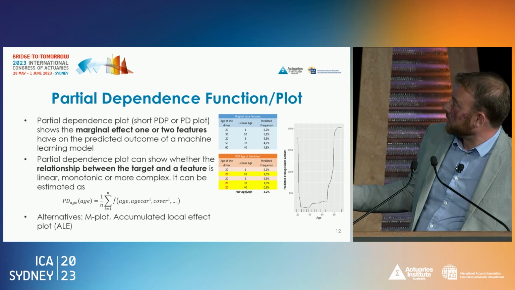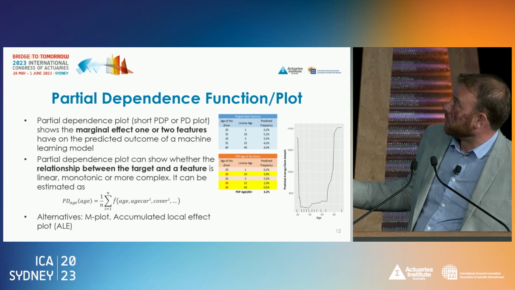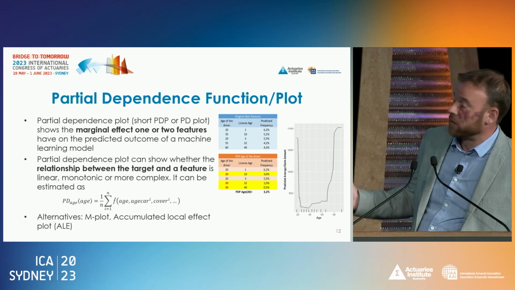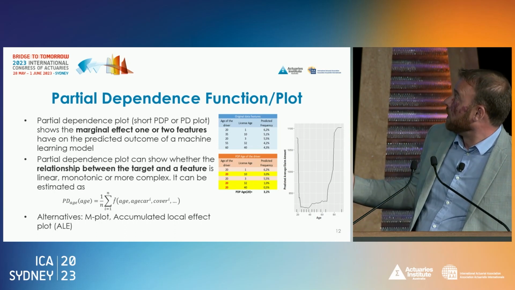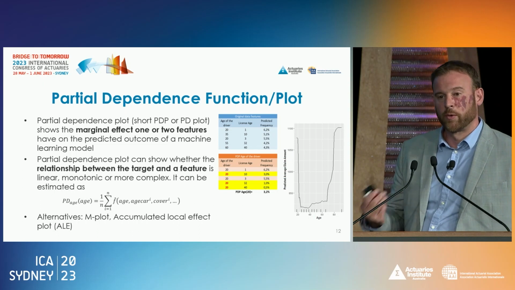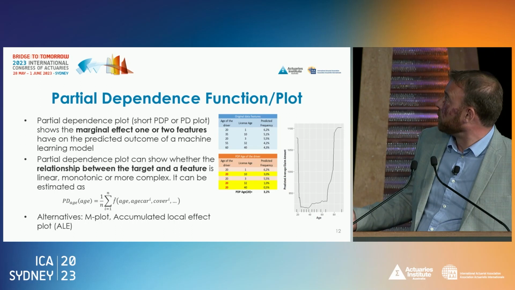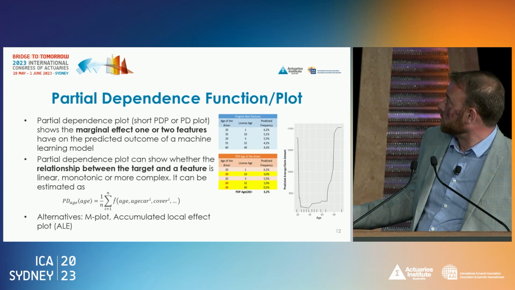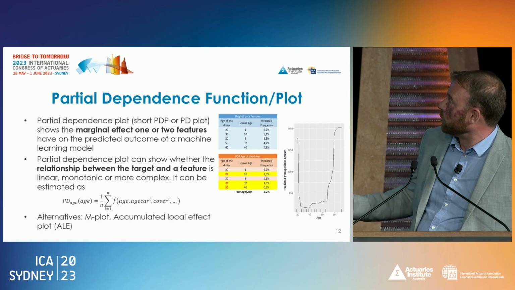So let's say that here I have a simple example with only two variables, the age of the driver and the driver experience, the license age, that will impact the frequency of claims, okay? The idea of a partial dependence function is to say, okay, if I want to compute the impact of age for a specific age, for example, 20, I will simply replace all the ages here by the value 20.